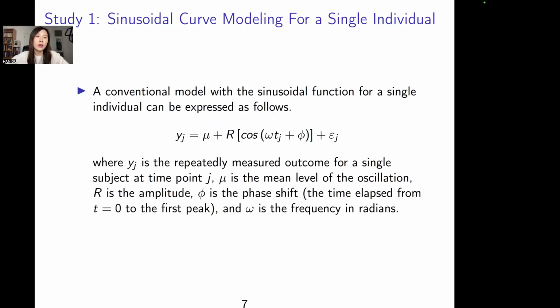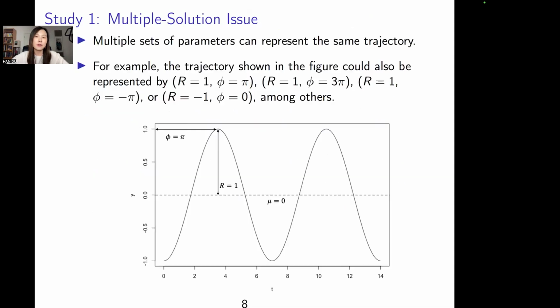A conventional way to handle this kind of cyclic data for a single person is to use a sine or cosine function. The outcome we denote as y_j at time j. Mu is the average level, r is the amplitude, phi is the phase shift, and omega is the frequency. So the graph demonstrates one single trajectory, but there are multiple parameters that can represent the same trajectory.